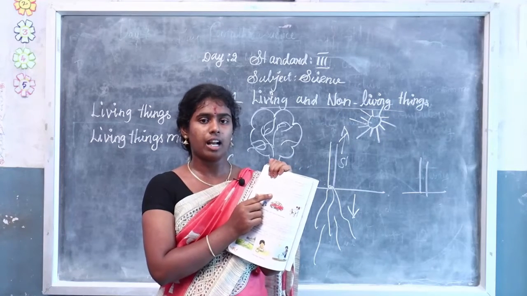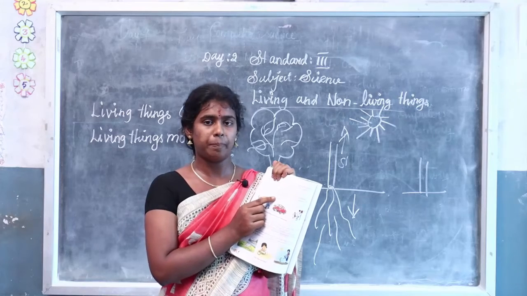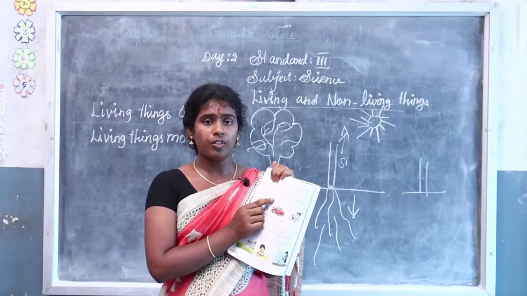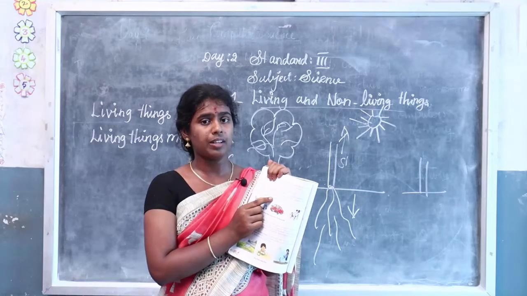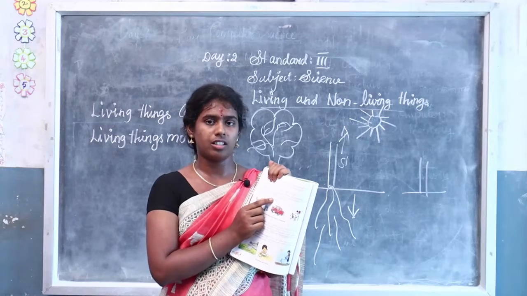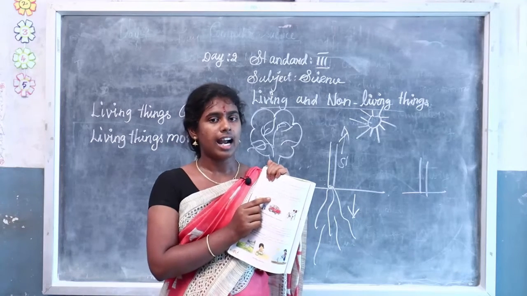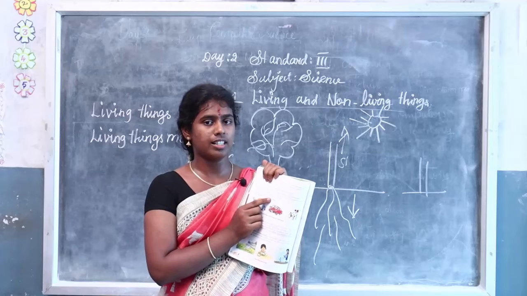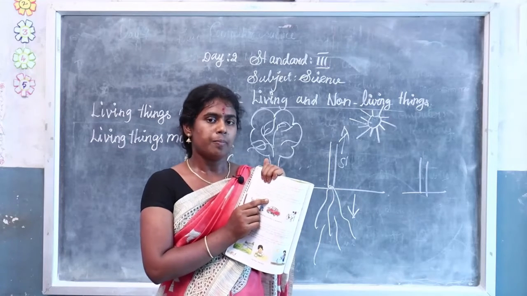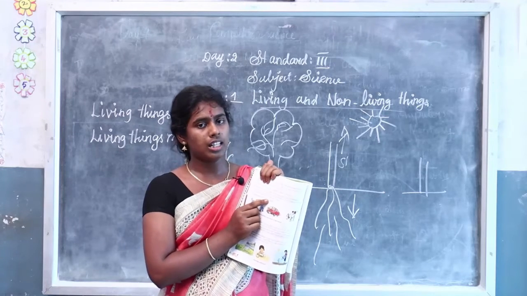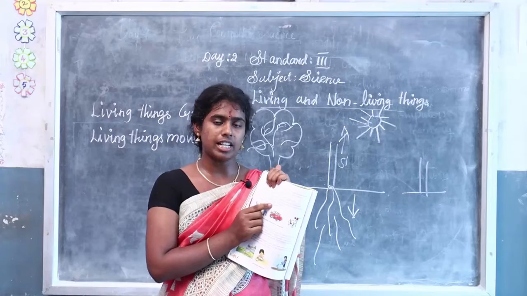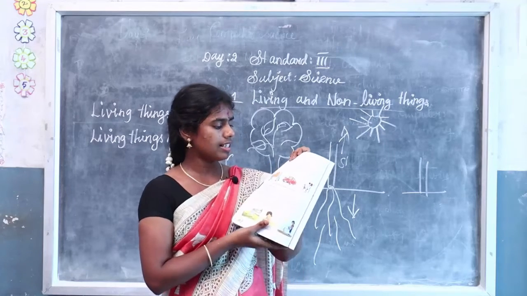Only living things can move from one place to another. Plants do not move from one place to another, but parts of the plant show movement. For example, the root goes down into the soil in search of water, and the stem moves upwards in search of sunlight. But animals move from one place to another in search of shelter and food. Okay, so this is the second feature.